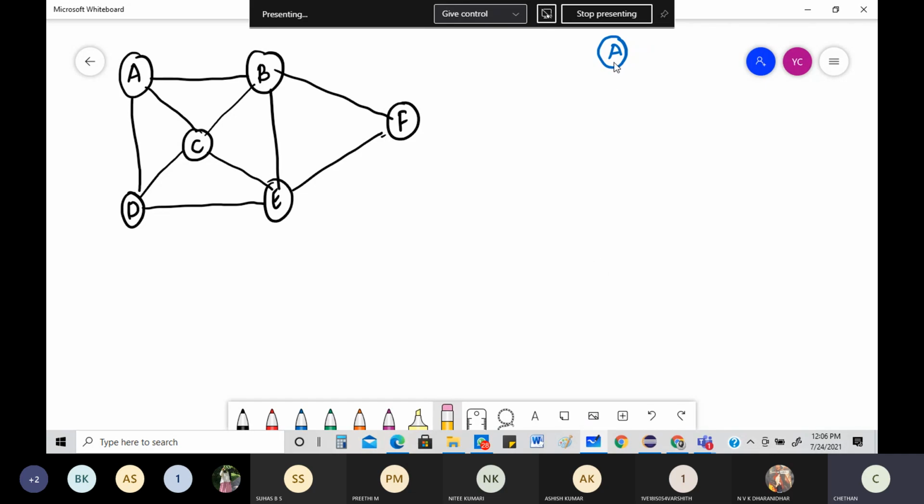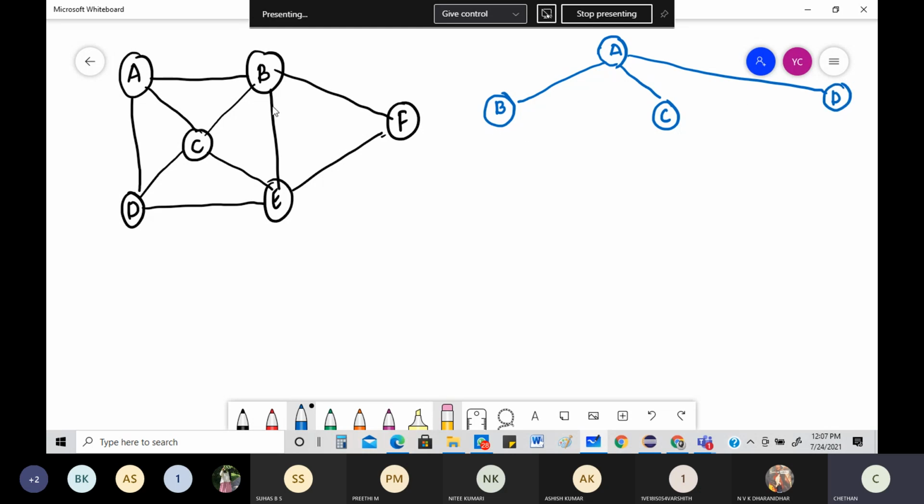Okay, so let me look into this. From A, what are the possibilities I can have? From A, I can go to 3 places, or I can try to form the cycle from 3 places. B, you have C, and of course a larger aspect of it called D.